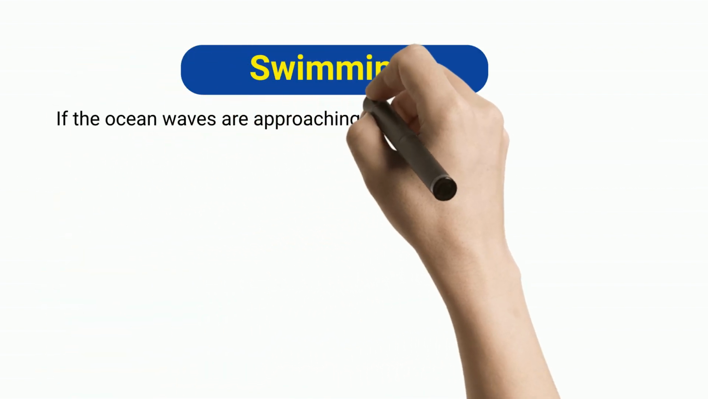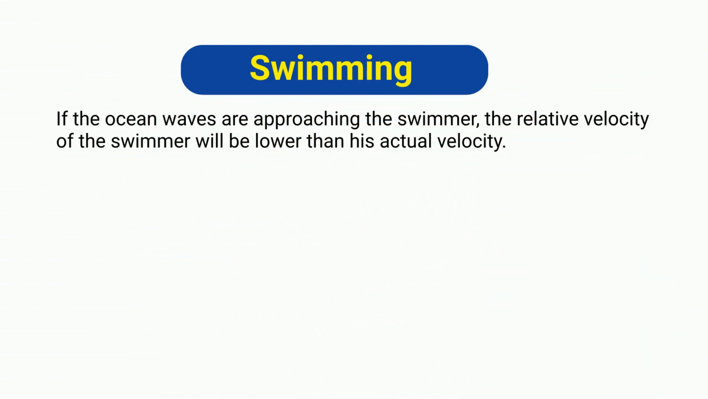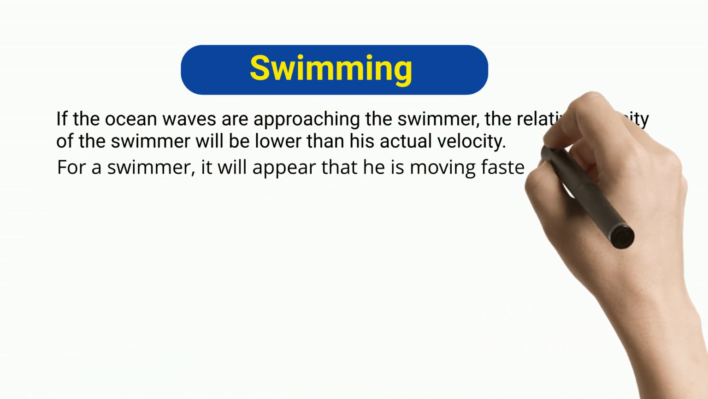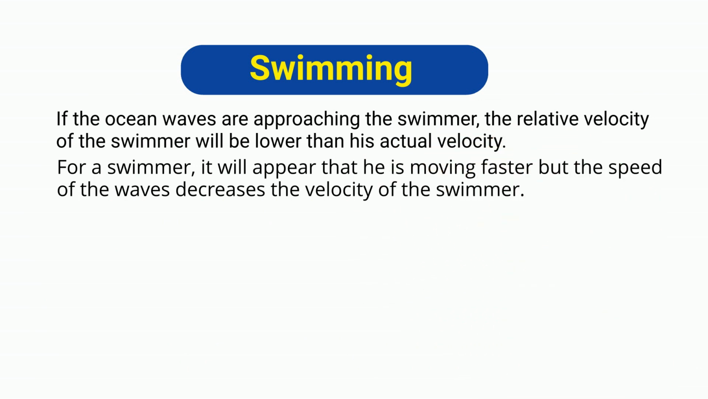Swimming. If the ocean waves are approaching the swimmer, the relative velocity of the swimmer will be lower than his actual velocity. For a swimmer, it will appear that he is moving faster, but the speed of the waves decreases the velocity of the swimmer.